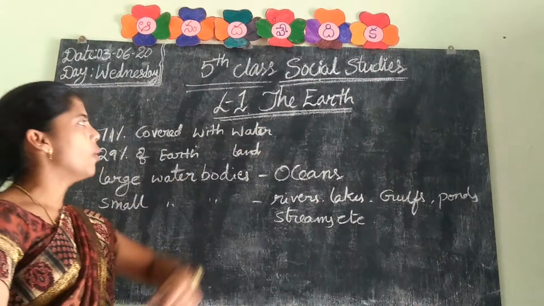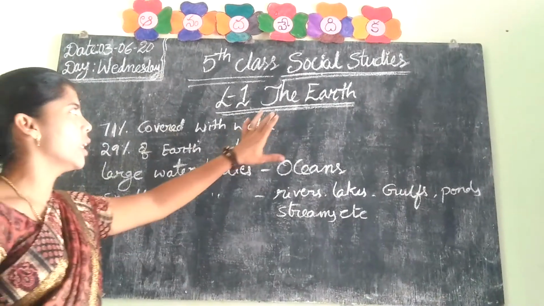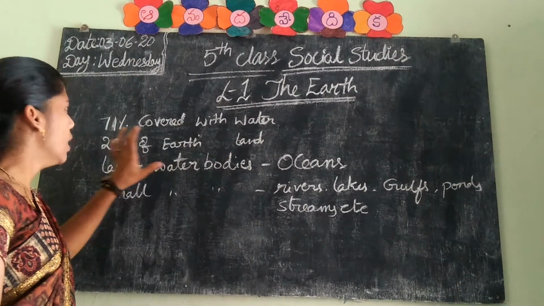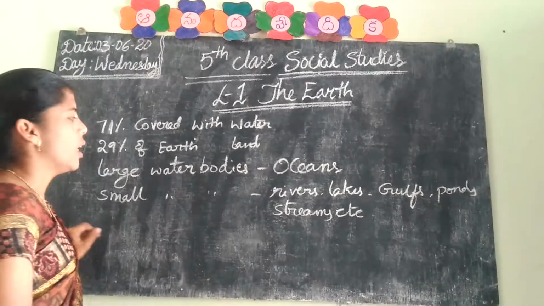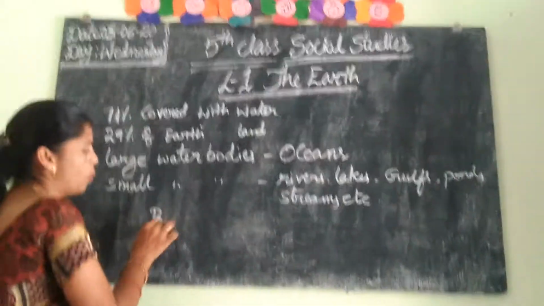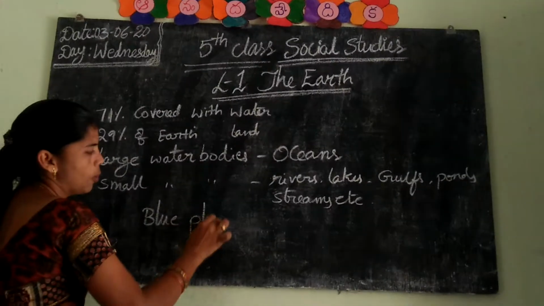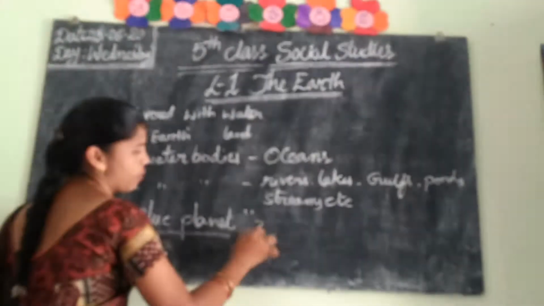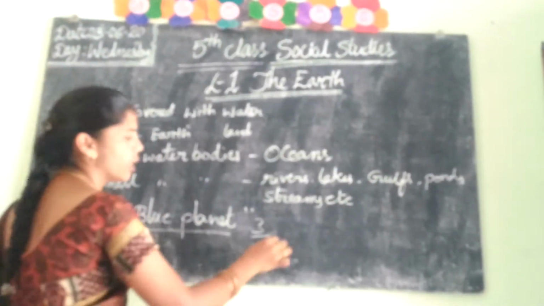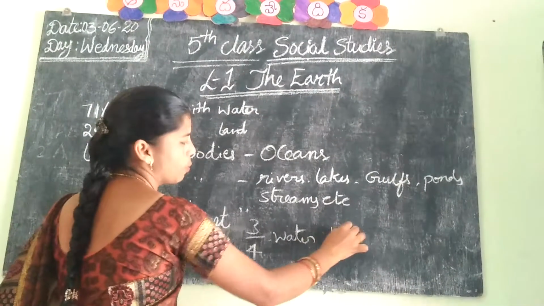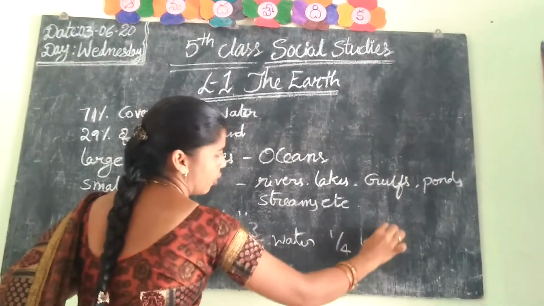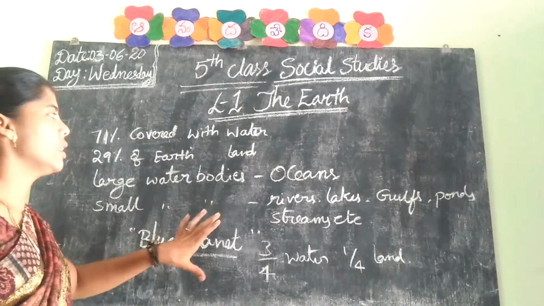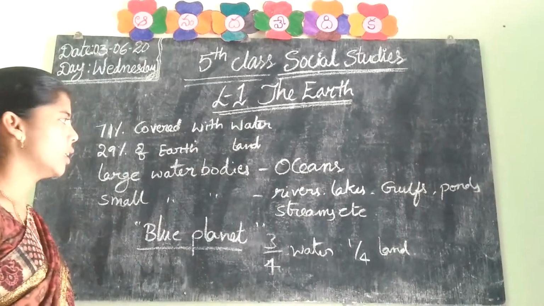The earth is a beautiful planet. Why do we call the earth a beautiful planet? When we see from the sky, the earth looks blue in color. That's why the earth is called the blue planet. Because 3/4 part of the earth is covered with water and 1/4 part is covered with land only. So different types of living things live on the earth.